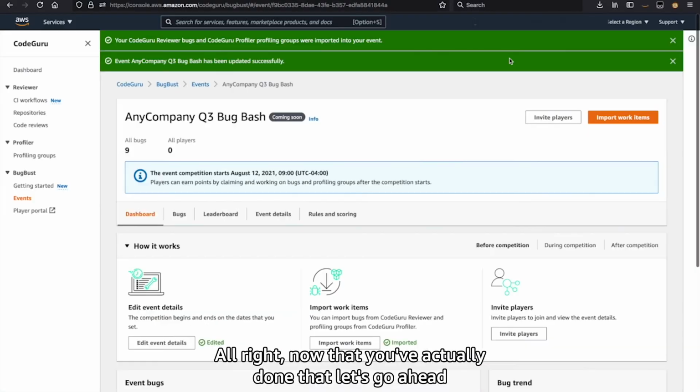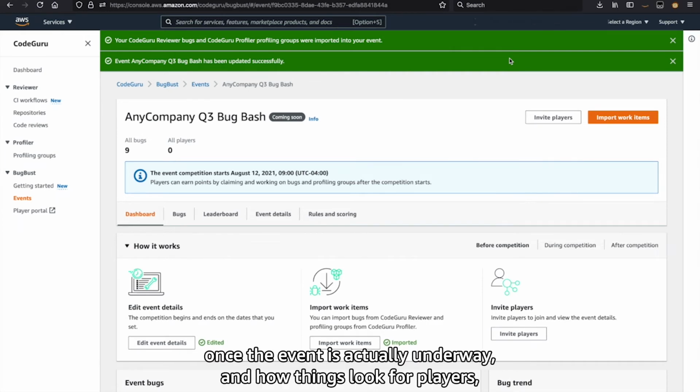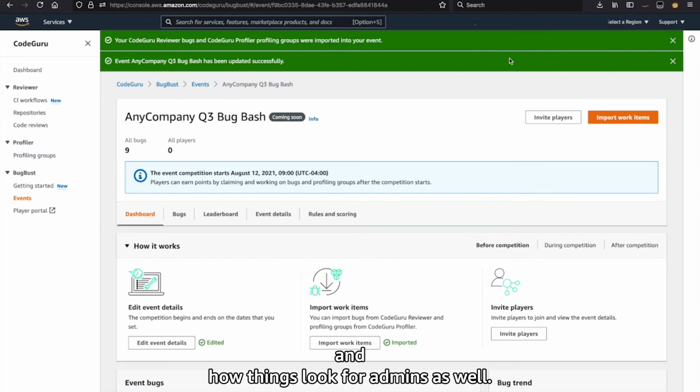All right, so now that you've done that, let's take a quick peek at how things look once the event is actually underway, and how things look for players and for admins as well.